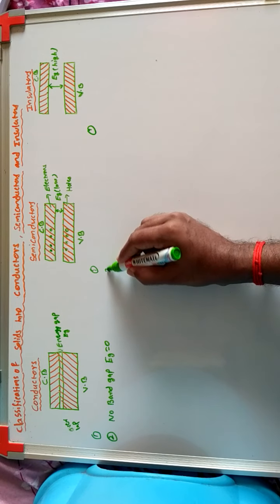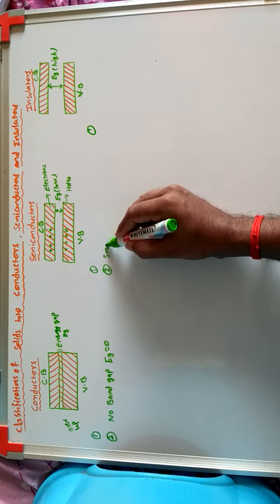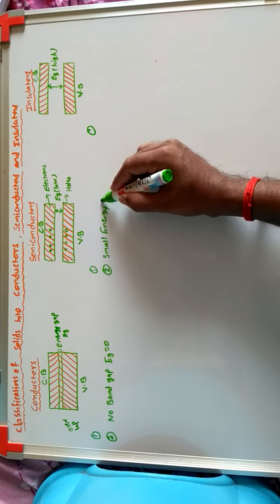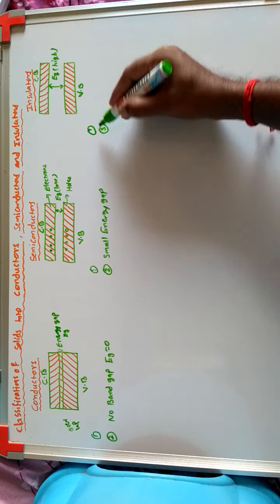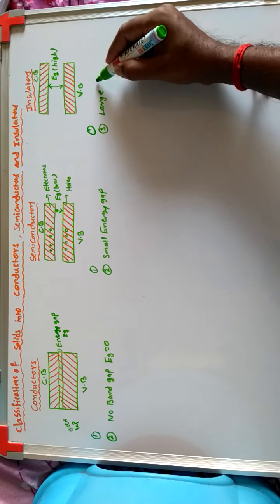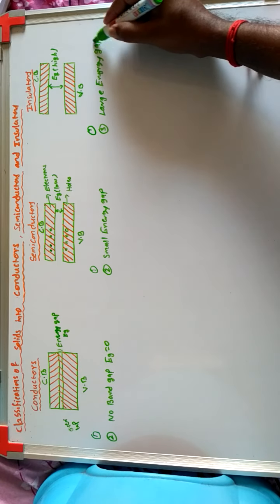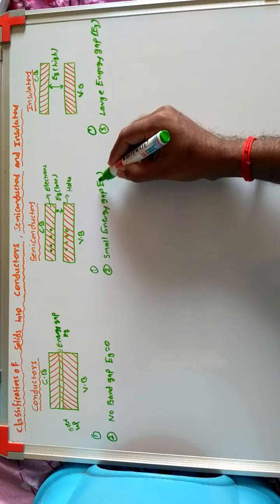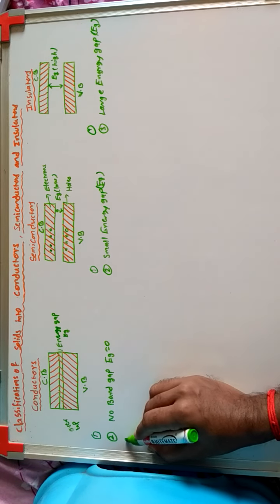In semiconductors, a small energy gap. In insulators, a large energy gap.